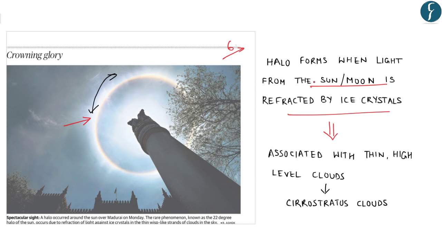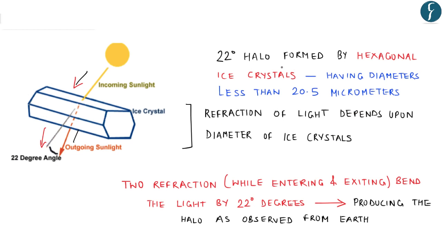So in this news we saw that a halo forms when light from the sun or the moon is refracted by ice crystals. Also, that a 22-degree halo is formed by hexagonal ice crystals, as you can see here in the picture, having diameters less than 20.5 micrometers. So this becomes an important piece of information with respect to the formation of a 22-degree halo.